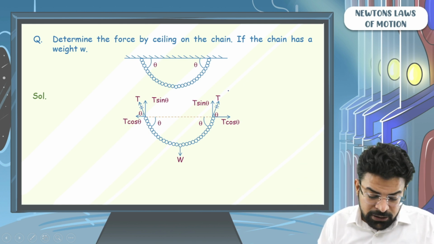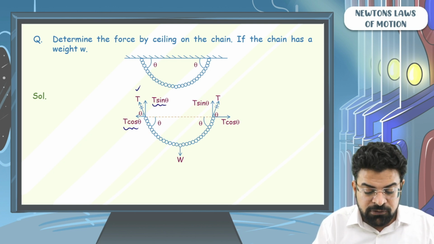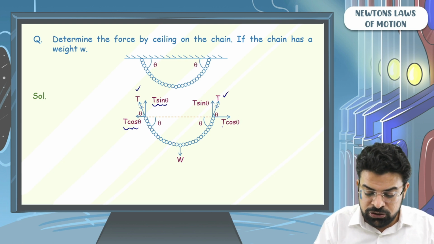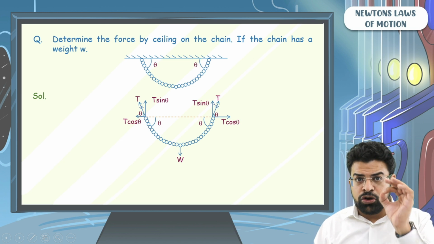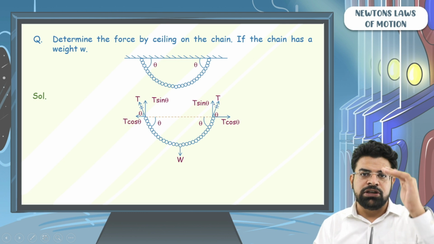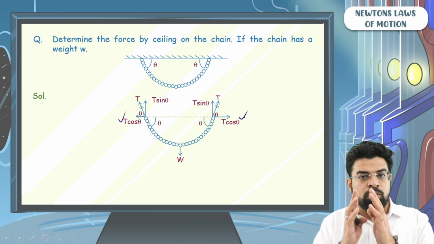You can break this tension into components. The horizontal component will be T cos theta, the vertical will be T sin theta. Similarly, you can break down the other tension also into components. Horizontal will be T cos theta, vertical will be T sin theta. For the chain to be in equilibrium, the net force in the horizontal direction as well as the net force in the vertical direction should be 0. You can see that these two T cos theta cancel out each other.